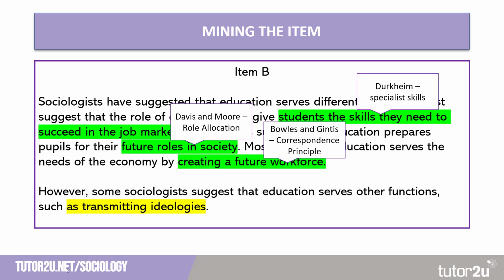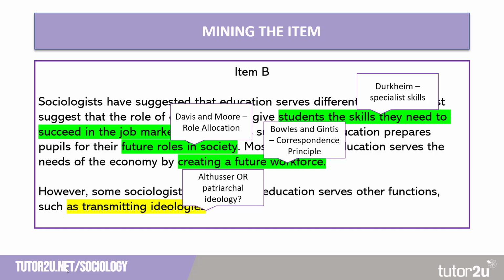So in there we have 3 points that would agree with this debate, which is not enough of a range to get you into the top level of the mark scheme. We also have a contradictory point, one that suggests that the main purpose of education is not to serve the needs of the economy, and we could focus this on Althusser.